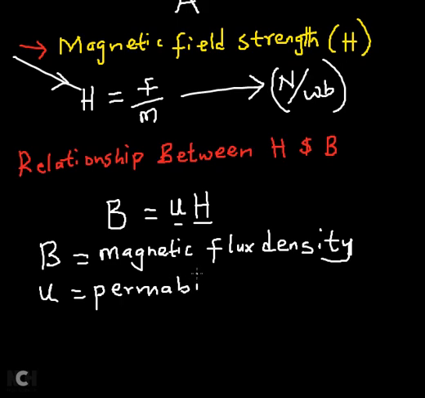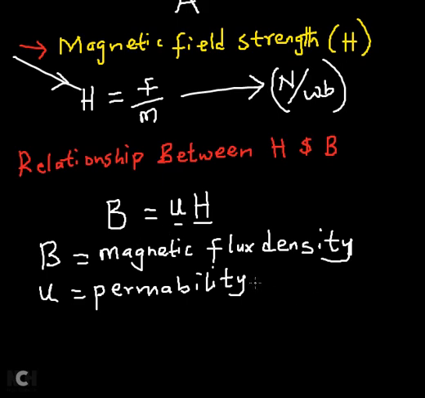This symbol that looks like U is called the permeability of the medium. The same way we have permittivity for electrostatics or static electricity in the electric field, in the magnetic field what we have is permeability. So permeability of the medium around that magnetic field depends on the medium.